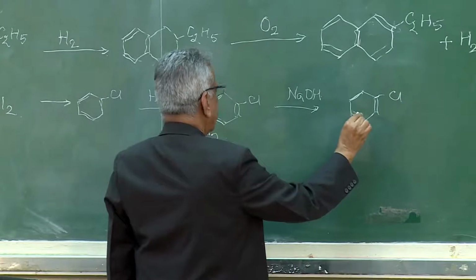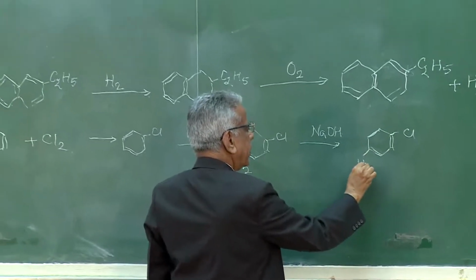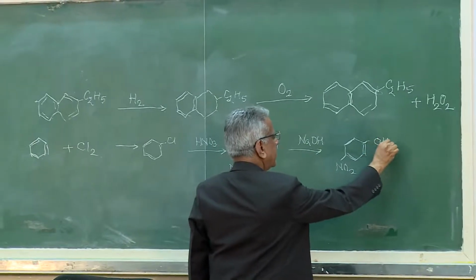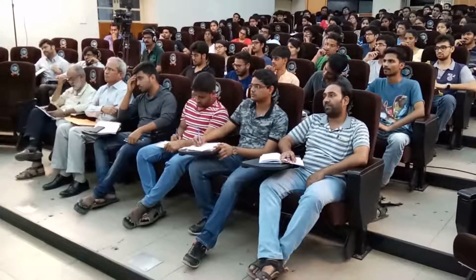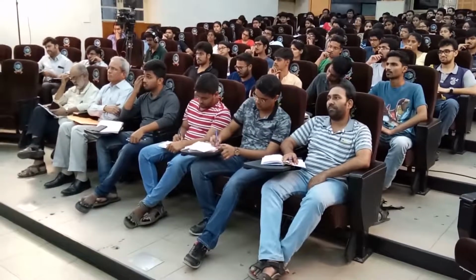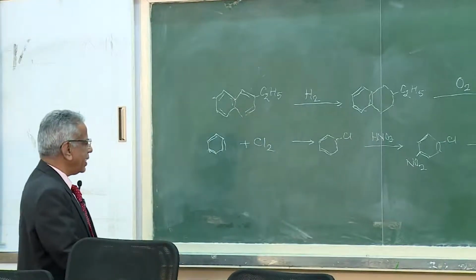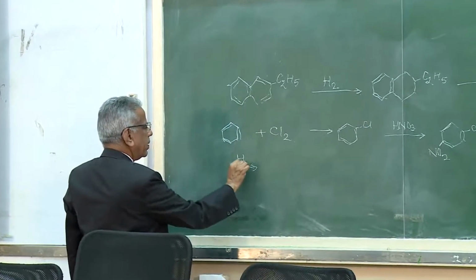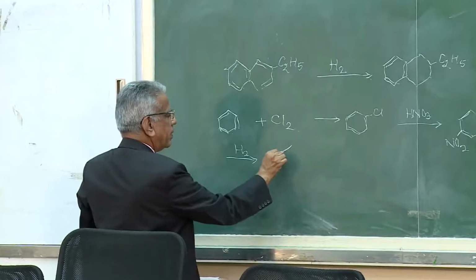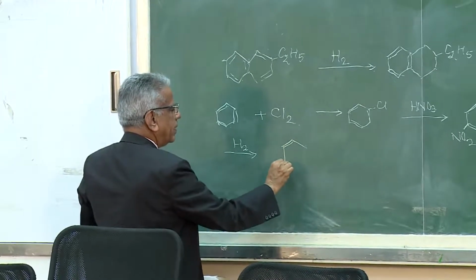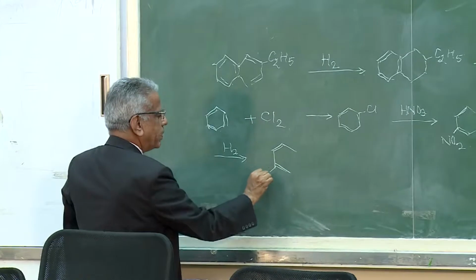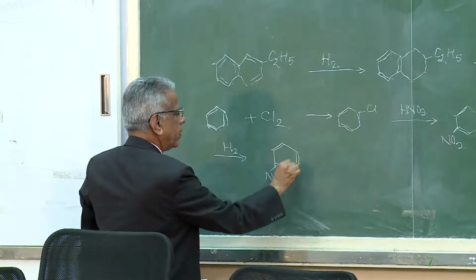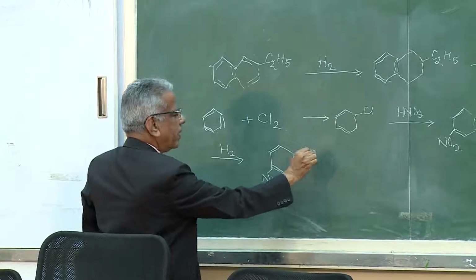You will get NO2, and Cl gets converted to OH, so you get para-hydroxynitrobenzene, which is hydrogenated, and the nitro group gets converted to NH2 group, and you get para-aminophenol.